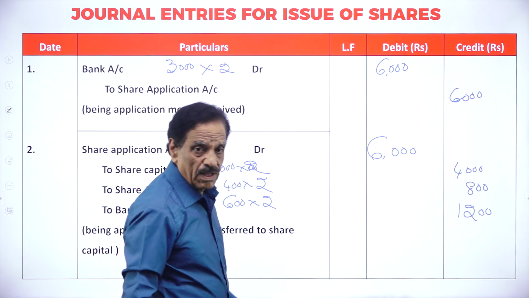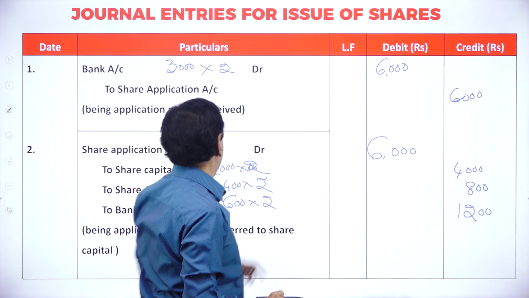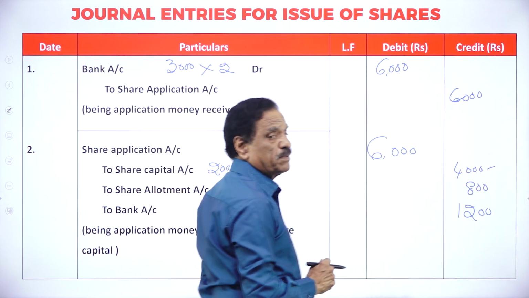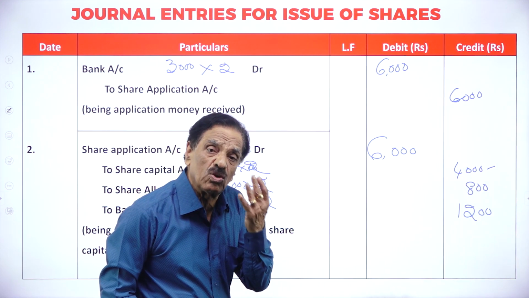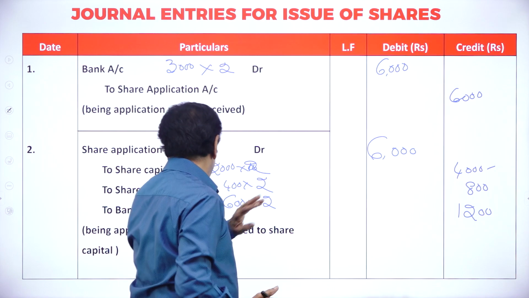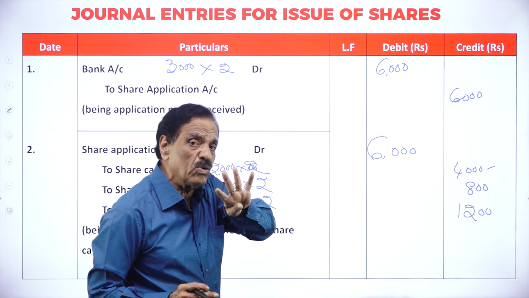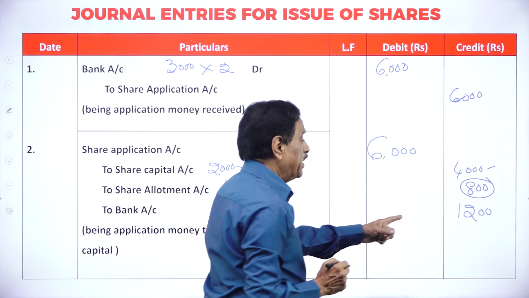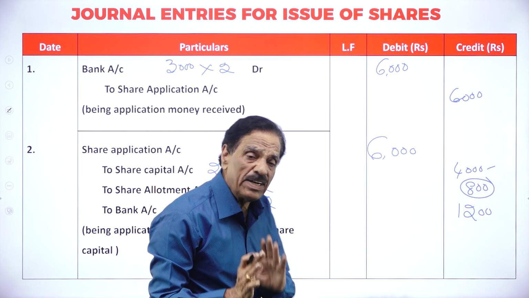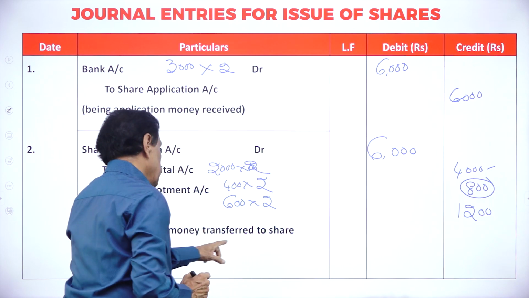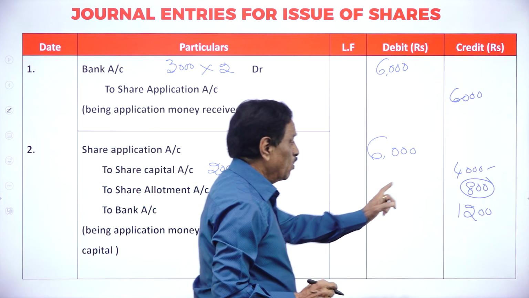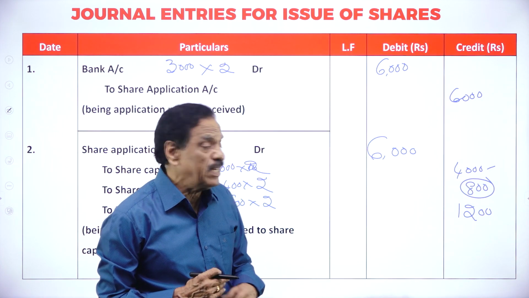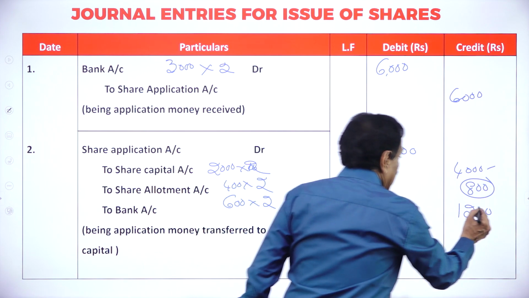See the board? How much was actually received? 6,000. Out of that, how much is actually required for share capital? Only 4,000, 2,000 into 2. How much excess did we get? 400 applications more. That is adjusted to allotment, 800 rupees. How much is refunded? 1,200 refunded. The application money is transferred to share capital. So this amount goes to share capital, this money goes in favor of allotment, and this money has been refunded.